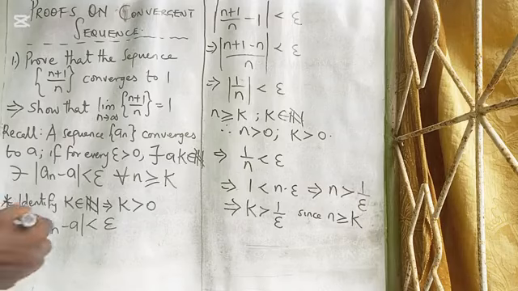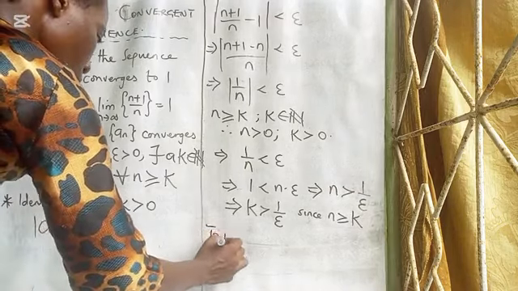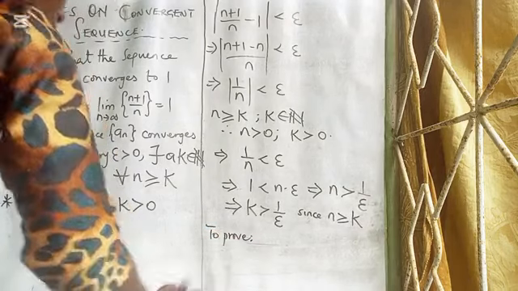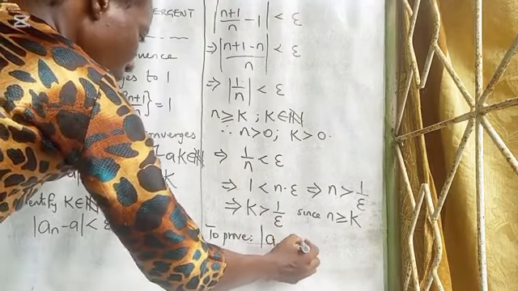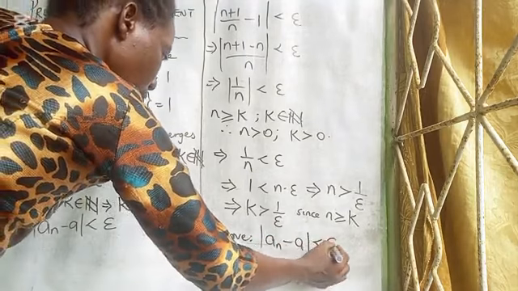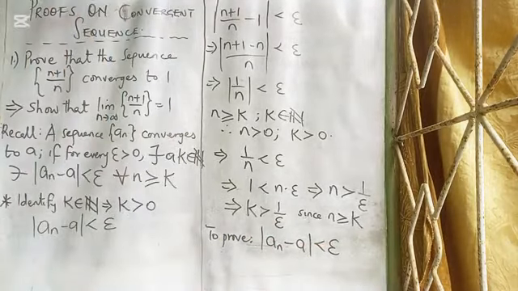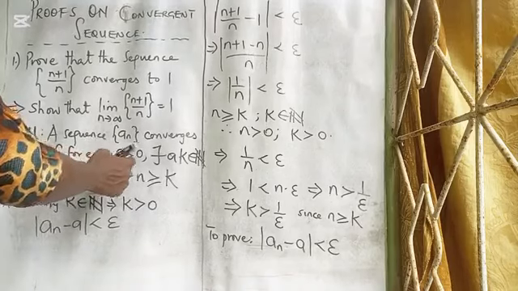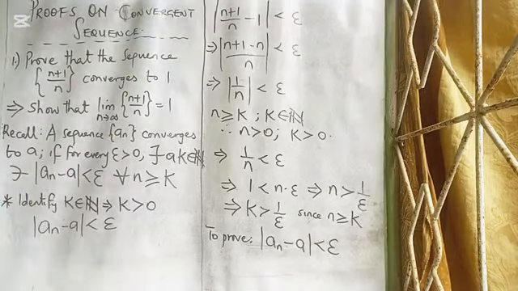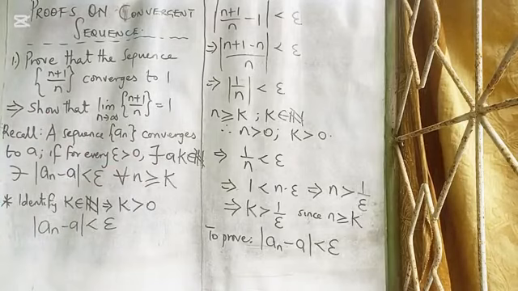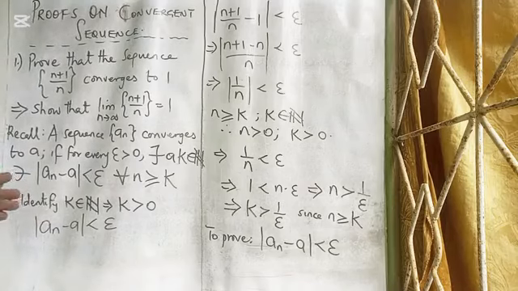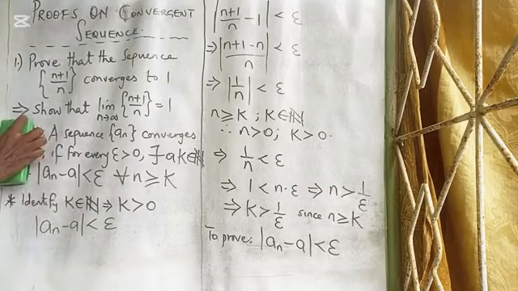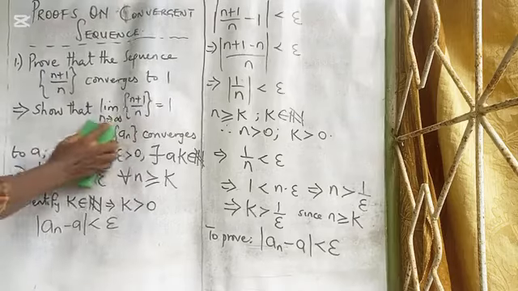Now we want to prove. What do we want to prove? We want to prove that the absolute value of an minus a is less than epsilon for every epsilon greater than 0. So we continue and wrap up this definition.